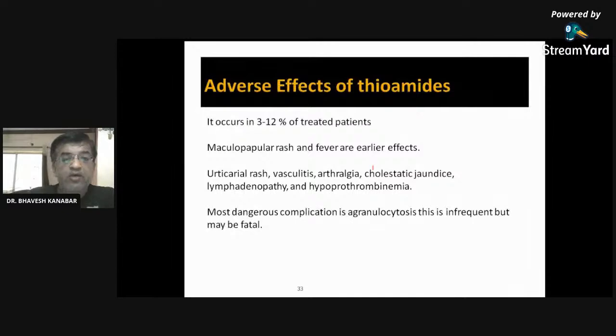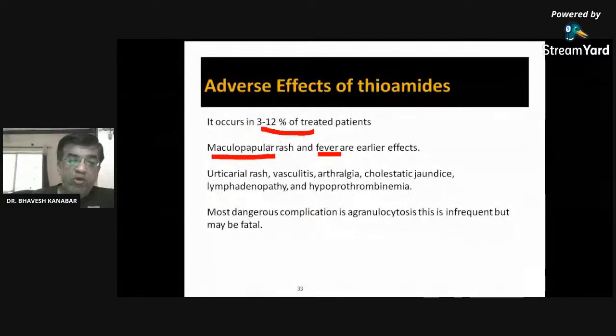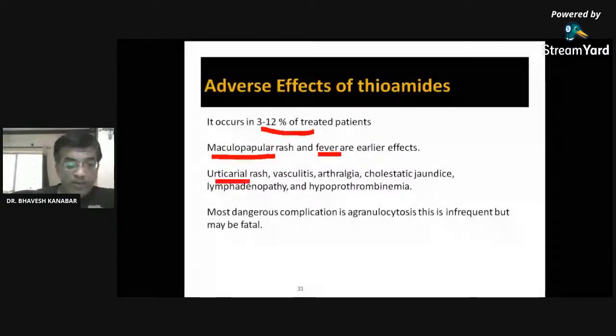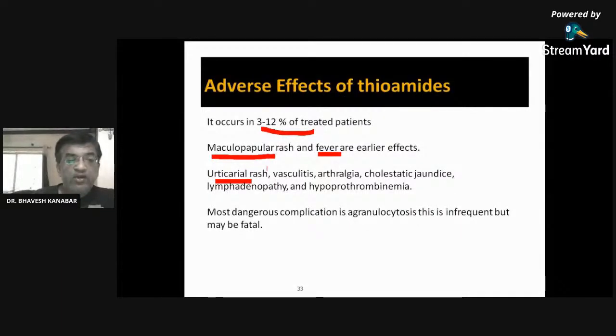Now, adverse effects of thioamide. They occur in 3 to 12% of treated patients. What adverse effects? Maculopapular rash and fever. Maculopapular rash, macules and papules, you know, fever, urticarial rash. So rash is a common side effect. Then vasculitis, arthralgia, cholestatic jaundice, lymphadenopathy, and hypothyroidism. So again, I repeat: rash, both types, maculopapular and urticarial, vasculitis, arthralgia, cholestatic jaundice, lymphadenopathy, and hypothyroidism.